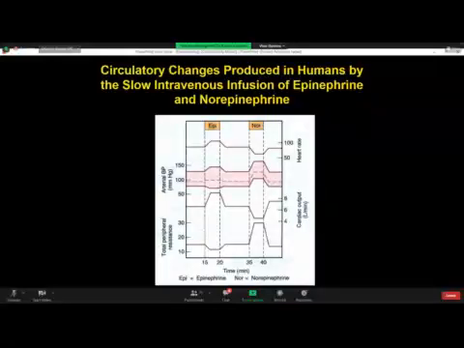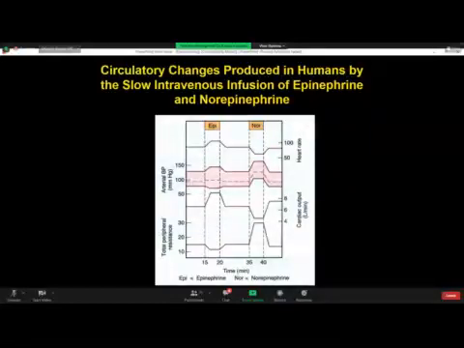Whereas in case of norepinephrine, there is a variable effect on systolic blood pressure, but diastolic blood pressure tremendously increases due to increased total peripheral resistance brought about by vasoconstriction of all the arterioles of the blood vessels. Then look at cardiac output. With epinephrine, cardiac output is increased.